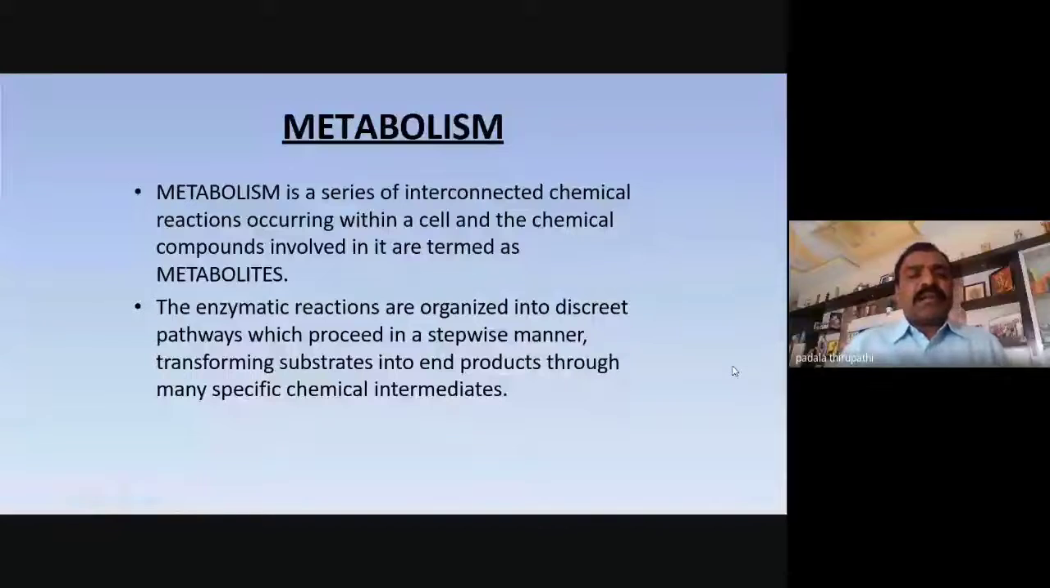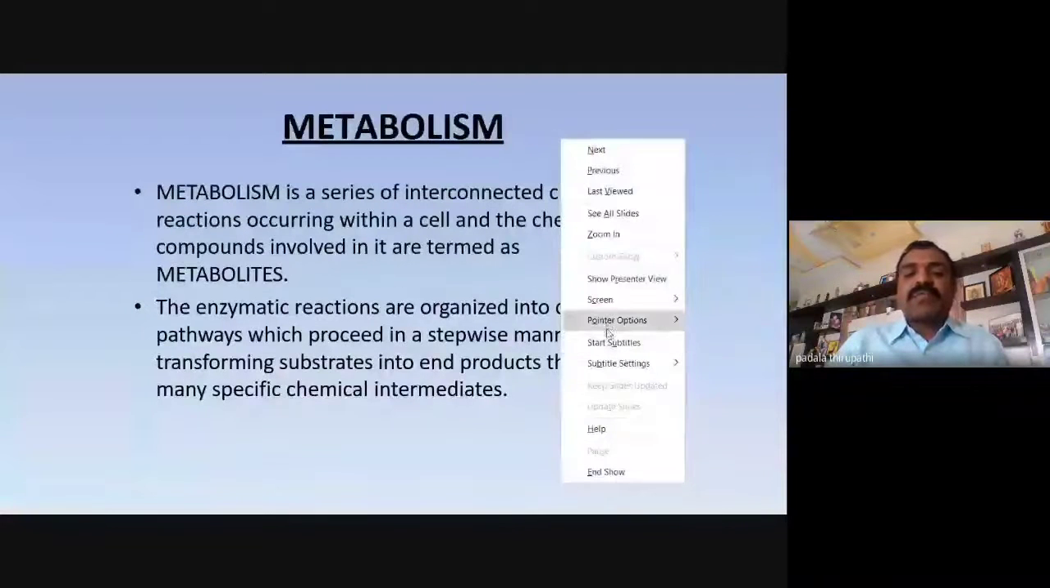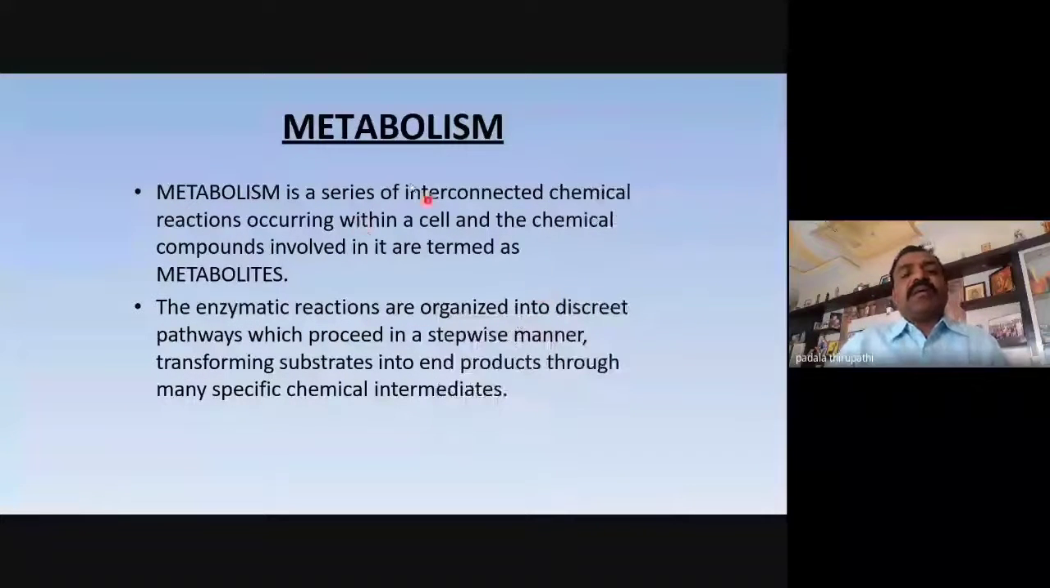In this metabolism, once again we can recollect the information very quickly. Metabolism is a series of interconnected chemical reactions occurring within a cell, and the chemical compounds involved are termed metabolites. The enzymatic reactions are organized into discrete pathways which proceed in a stepwise manner. In these steps, substrates produce the end products through intermediates.